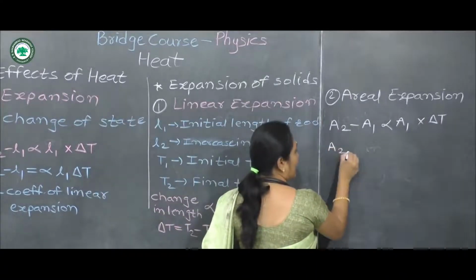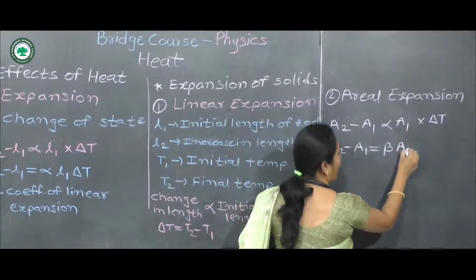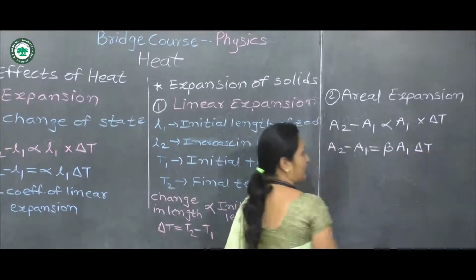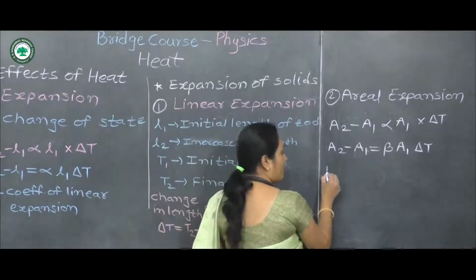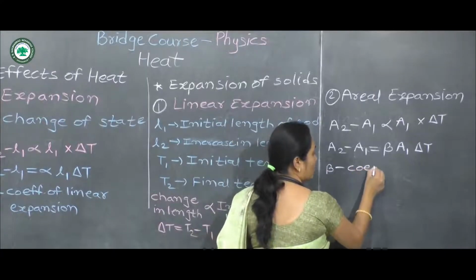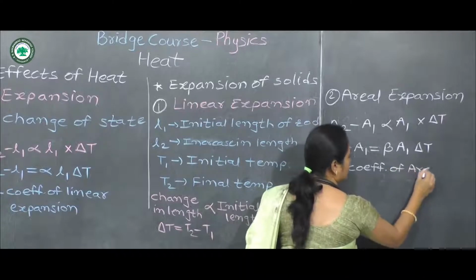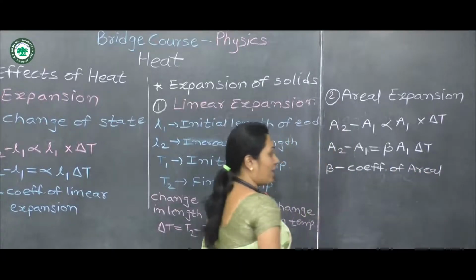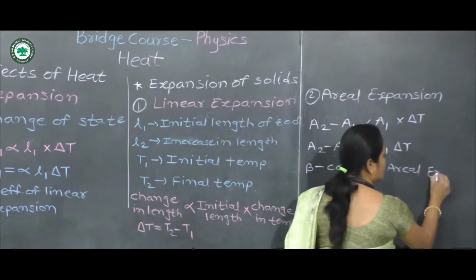So we can write A2 minus A1 equal to beta A1 delta T, where beta is a proportionality constant and it is called the coefficient of areal expansion.